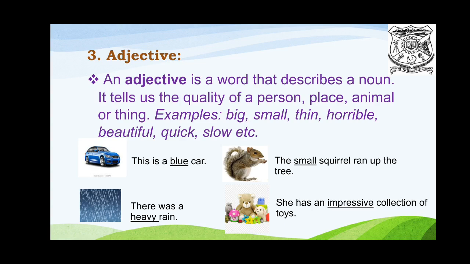The word blue describes the car. The squirrel is described by the adjective small. Heavy rain, impressive collection. So these words describe nouns. So these are called adjectives.